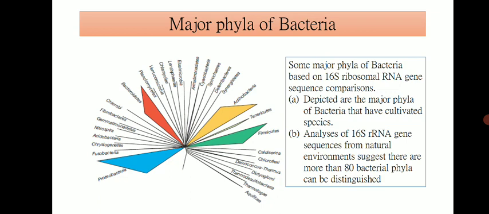So up to date, 80 phyla are recognized, and out of those 80 phyla, only about 27 contain previously cultivated microorganisms, with many phyla represented by only one or a few isolates, and some phyla containing only one described species.